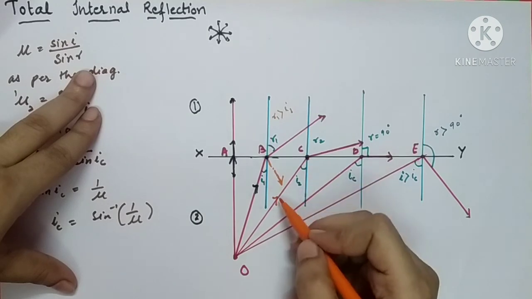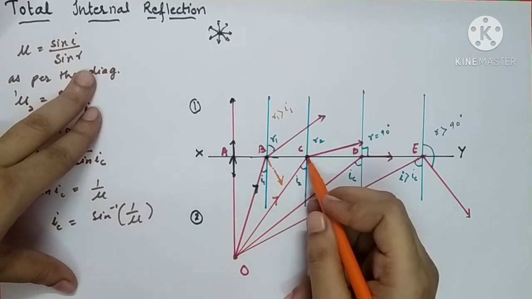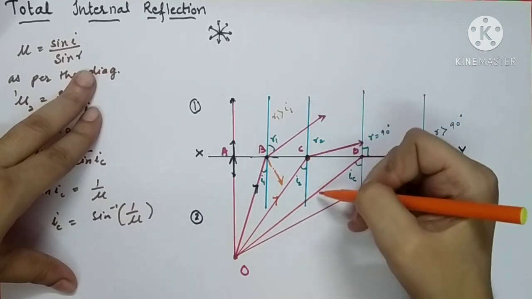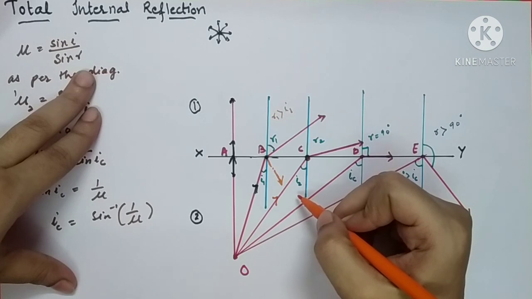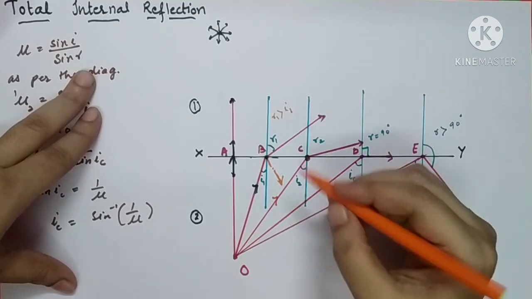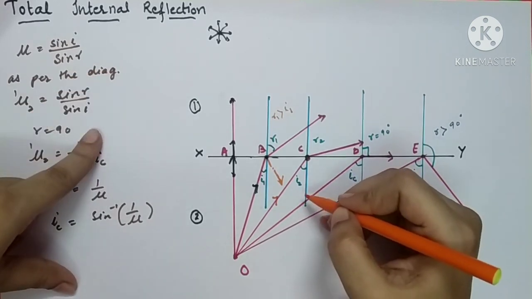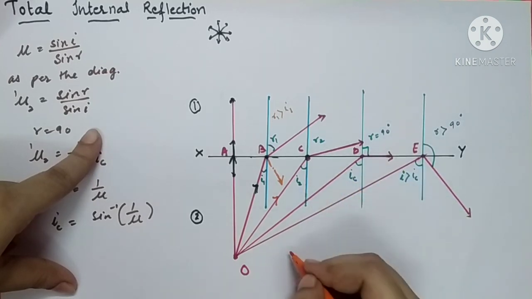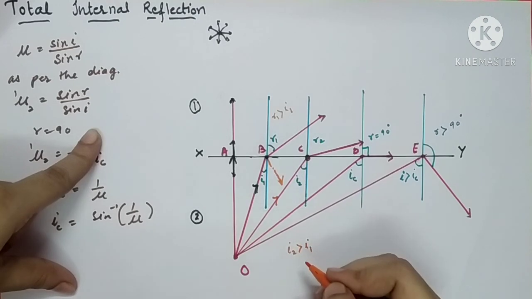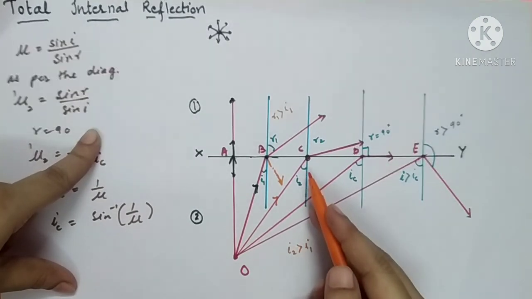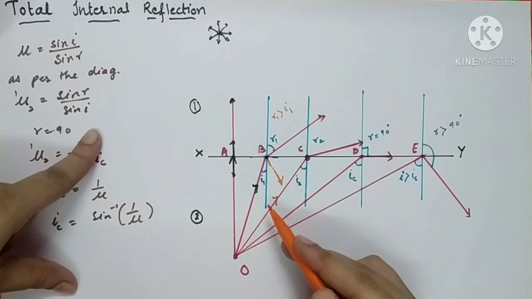Here also, C is the point of incidence. Draw the normal on it. Measure the angle of incidence inside the denser medium. Let I2 be the angle of incidence this time. When you measure the angle I2, you'll come to know that this I2 is greater than I1. Means this angle of incidence is greater than the previous one.